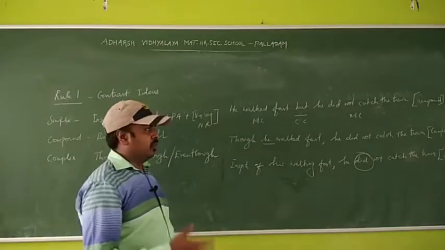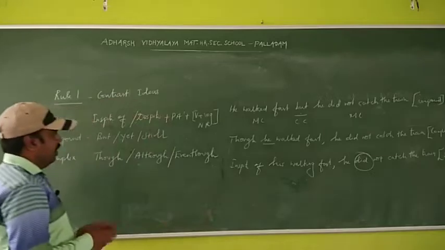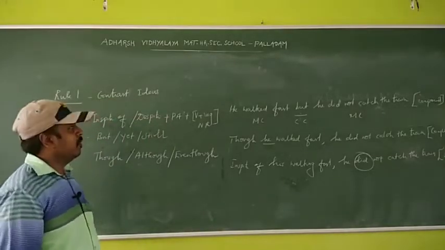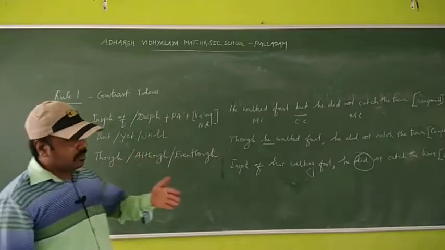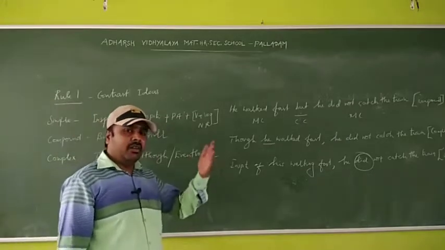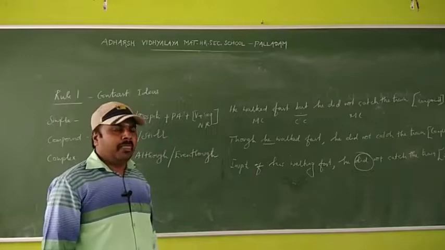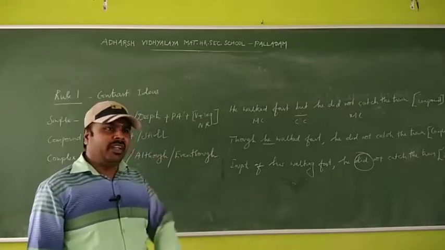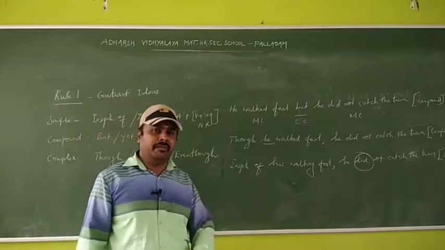Okay, so why I have given the subheading is because after teaching all the rules, if any sentence comes, you have to identify the sentence only by the meaning.